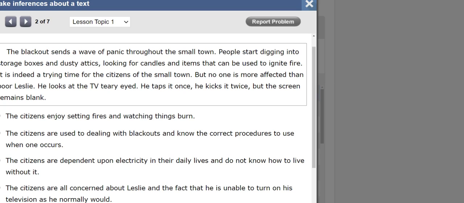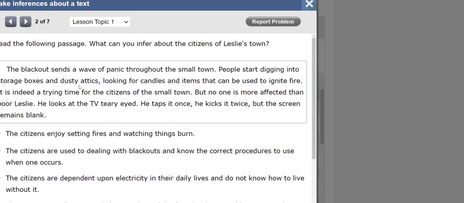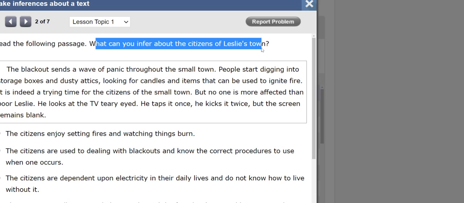All right, so I'm realizing here that Leslie is a boy. And it says here, the blackout sends a wave of panic throughout the small town. And the question is asking me, what can you infer about the citizens of Leslie's town? So the citizens are the people who live in this town. What can I infer about them?